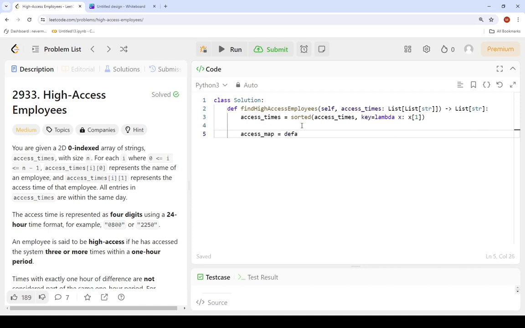We can use default dict so that we can keep a queue as a value. I'm using the Python deque library. And after that, we loop through our access times.